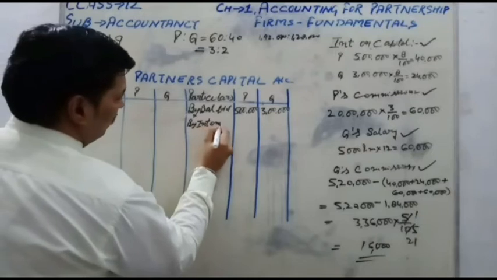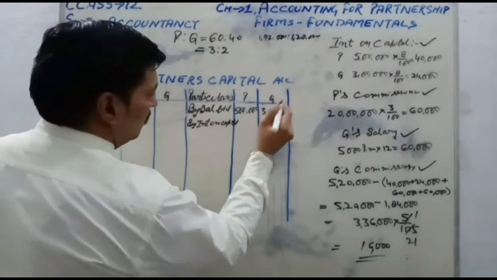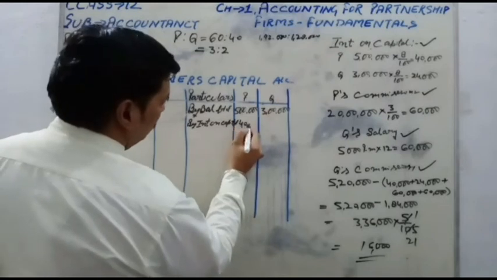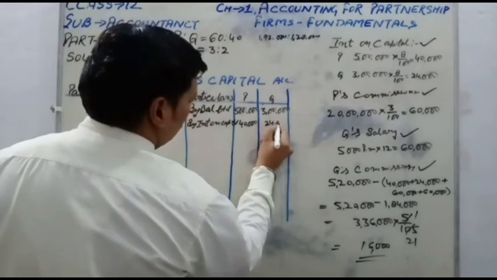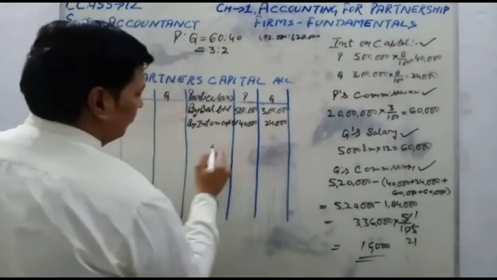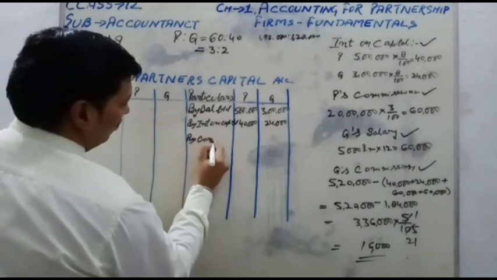Next calculation we have done: interest on capital, 40,000 and 24,000, right? Next posting is commission.